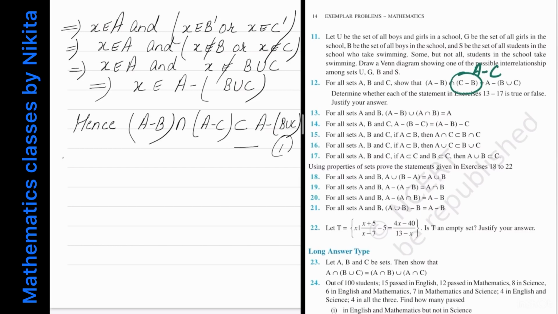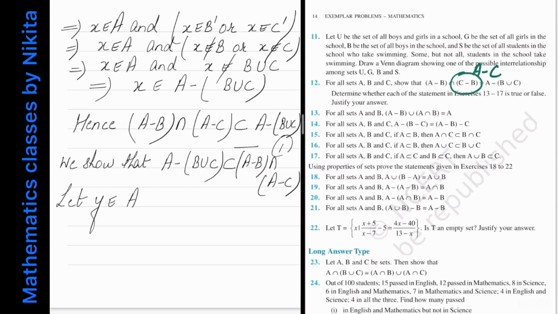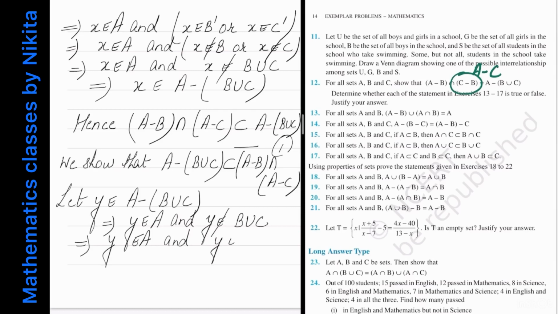Now conversely we show that A minus B union C is contained in A minus B intersection with A minus C. So start with any arbitrary element, say y, coming from A minus of B union C. So this implies what? y belongs to A and y does not belong to B union C. This implies y belongs to A and I can write this as y belongs to B union C whole complement.